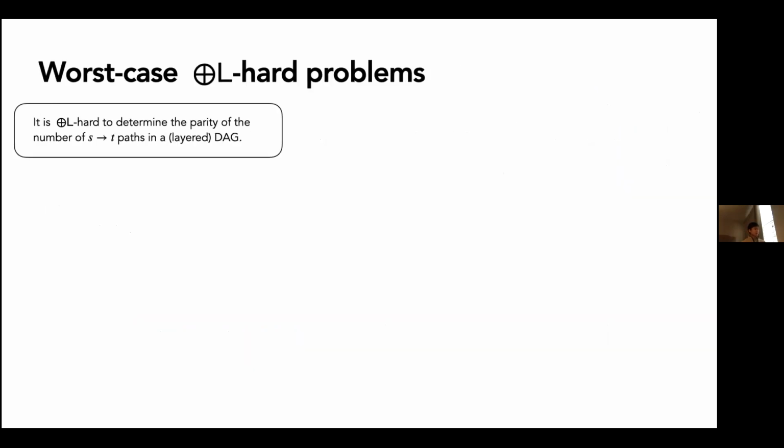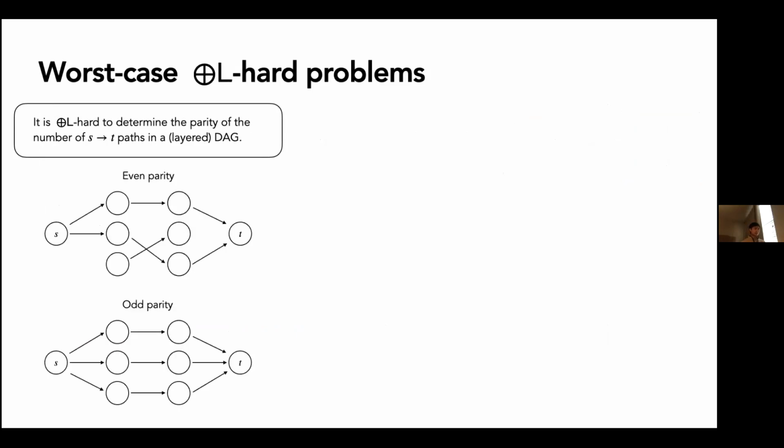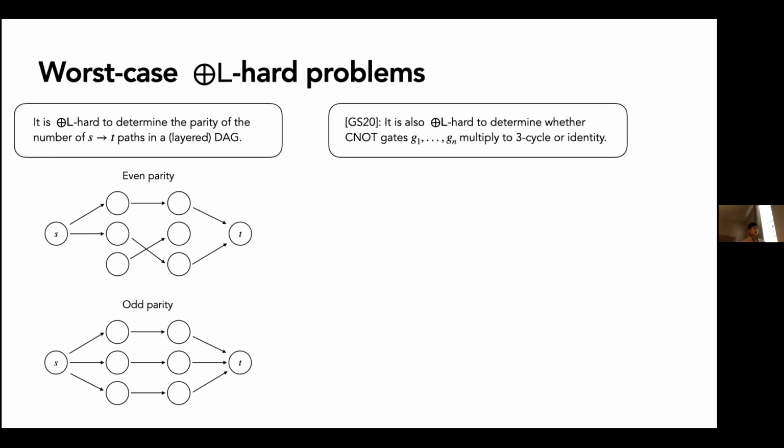So if we begin with some worst case parity-L-hard problems, the first one is it is parity-L-hard to determine the parity of the number of paths from a start to an end vertex in a layered directed acyclic graph. Okay, so here are two layered DAGs. The top one has even parity and the bottom has odd parity. And something my co-author showed last year is that it is parity-L-hard to determine whether some sequence of C0 gates multiplies to the 3-cycle or the identity. And they proved this using a reduction.